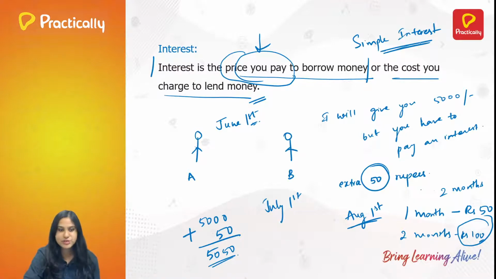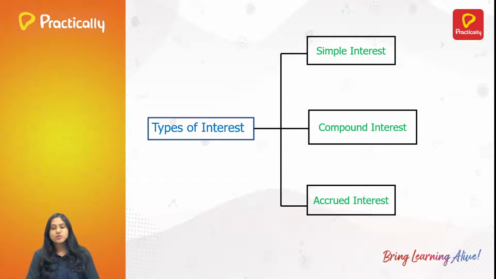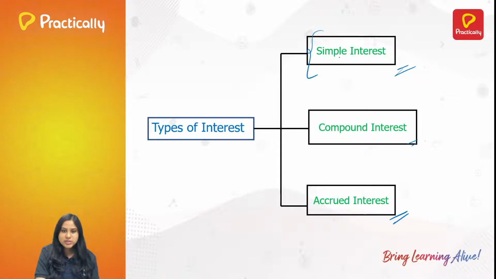Everything about simple interest. So, types of interest. Whenever you go to the bank or talk to a money lender, he tells you 3 types of interest: simple interest, compound interest and accrued interest. The third term is not much heard about and is not a textbook term you read. So we would be considering simple interest and compound interest. For today's session, we will be dealing with simple interest, and tomorrow I'll explain a little about accrued interest and then jump to compound interest. Okay? Right.